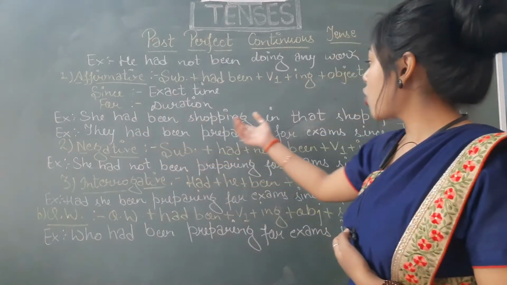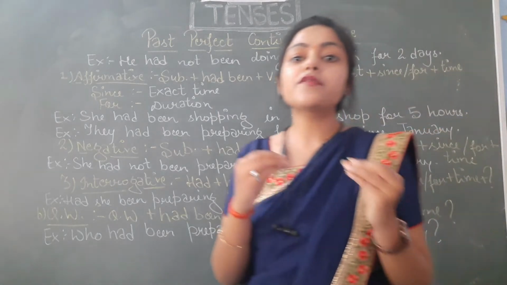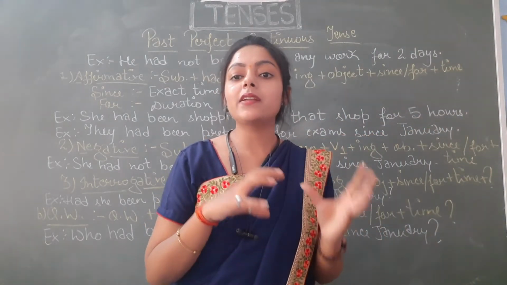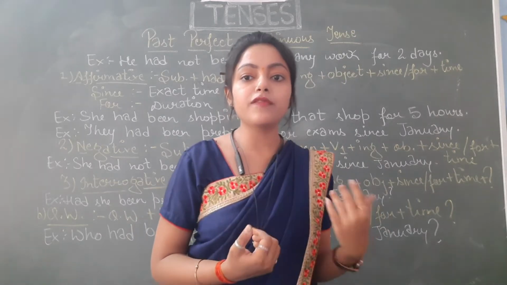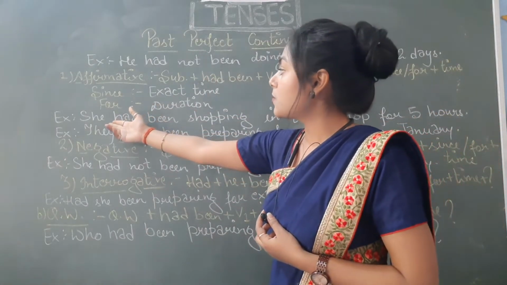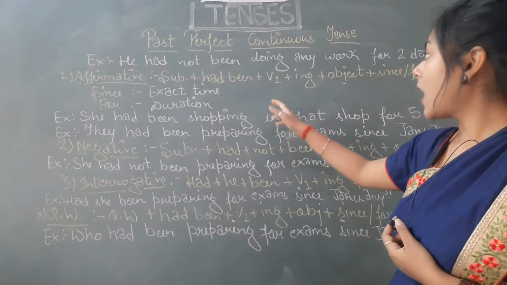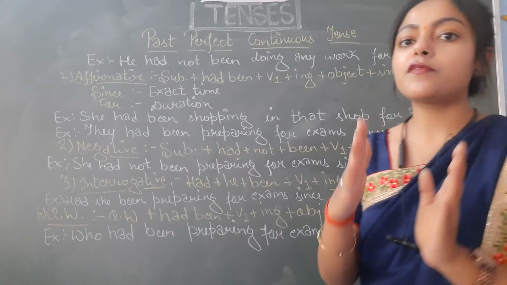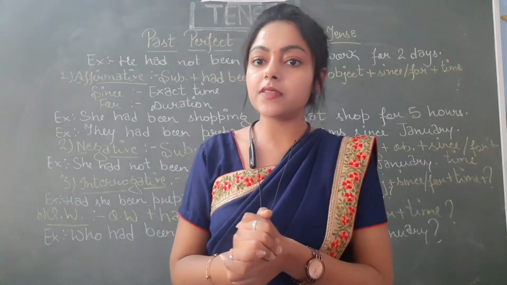She had been shopping in that shop for 5 hours. Students, 5 hours. Is it the exact timing? No. It is the time duration. So, to represent the time duration, we will be using for. So, see the structure. First of all, we will use subject, then had been, then first form of verb and then ing. After that, we will be using object, and then time reference, since or for, and then time. So, this was the structure for affirmative or positive sentences.